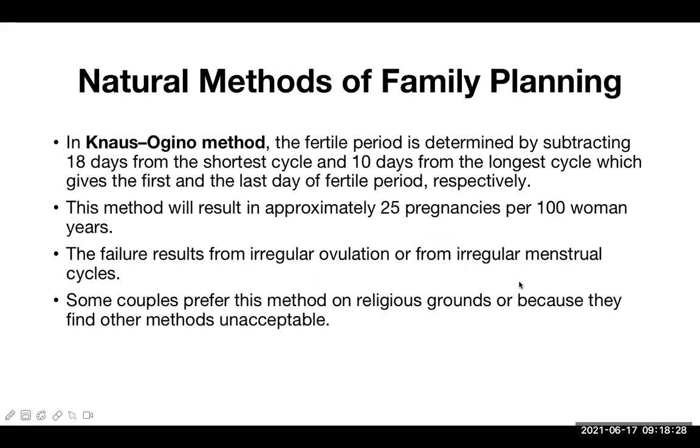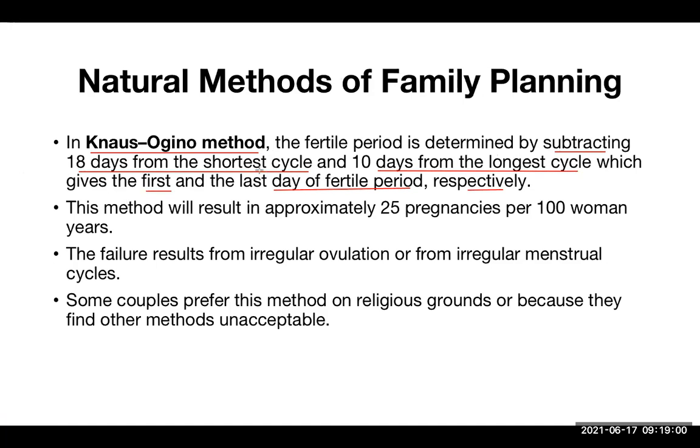Now, there is another method to calculate the safe period. This is known as the Naus-Ogino method. What is this Naus-Ogino method all about? The fertile period is determined by subtracting 18 days from the shortest cycle and 10 days from the longest cycle, which gives the first and the last day of the fertile period respectively.